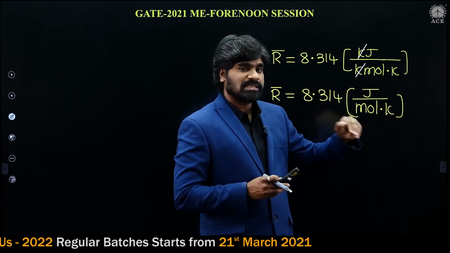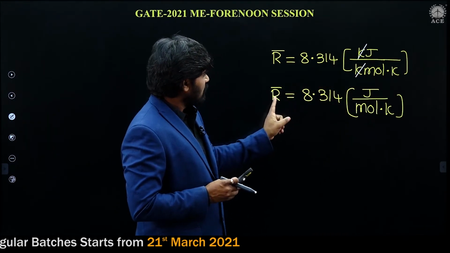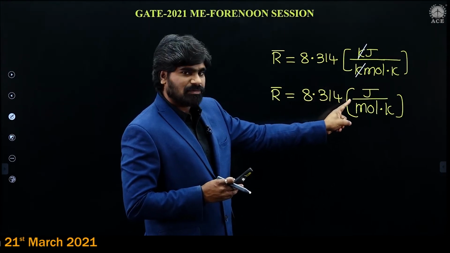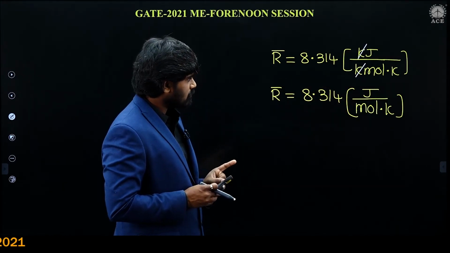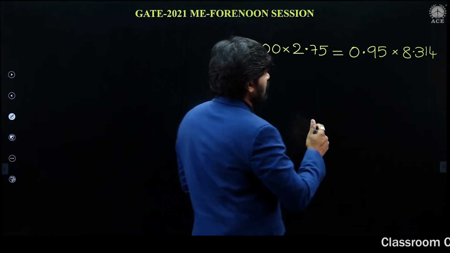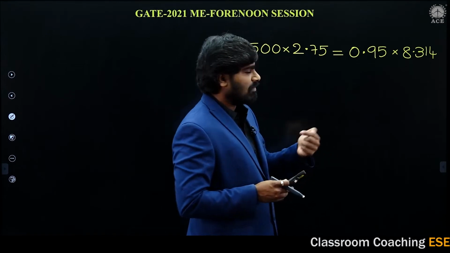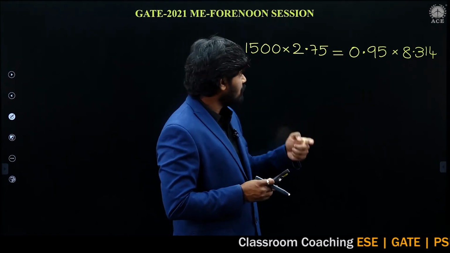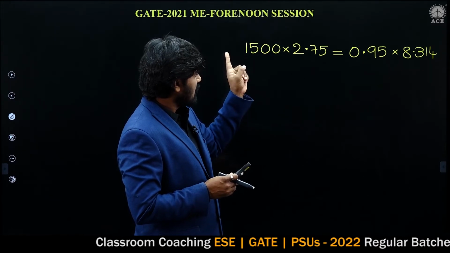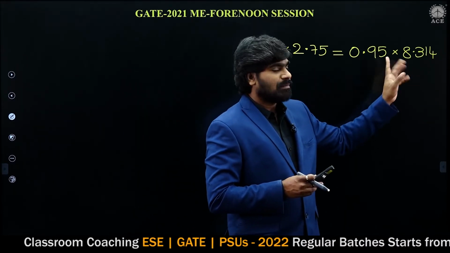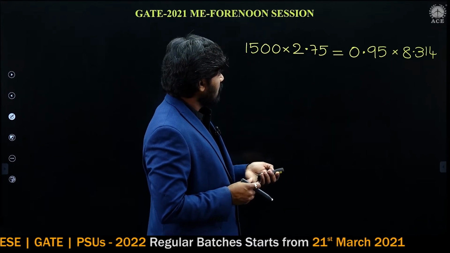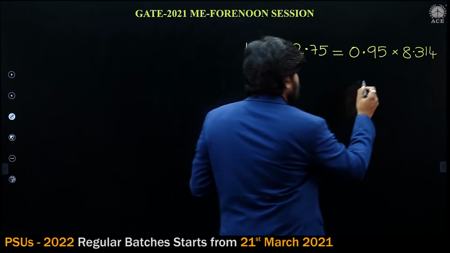Both will be the same. Now I am substituting in kilojoule per kilomole Kelvin only, because pressure is in kilopascal. So 8.314 kilojoule per kilomole Kelvin into T, the temperature.